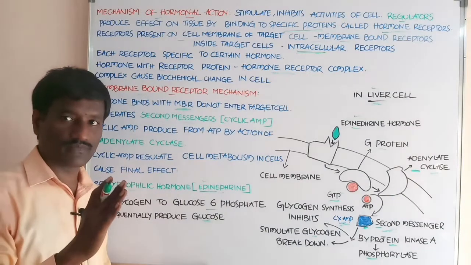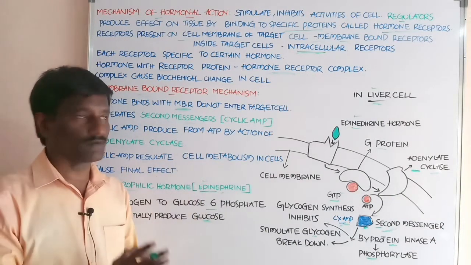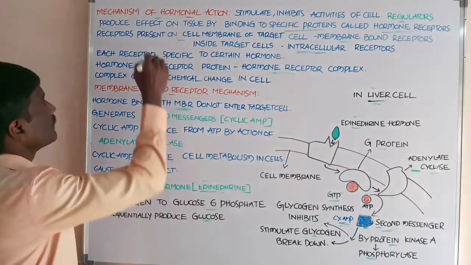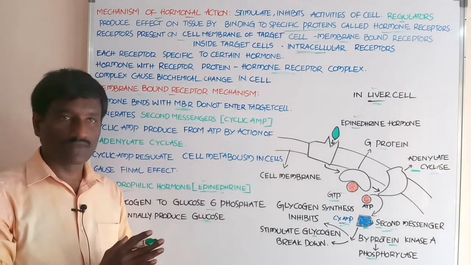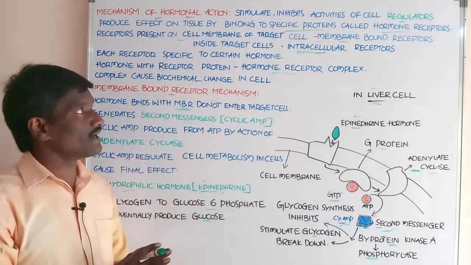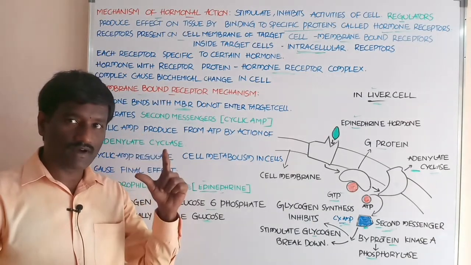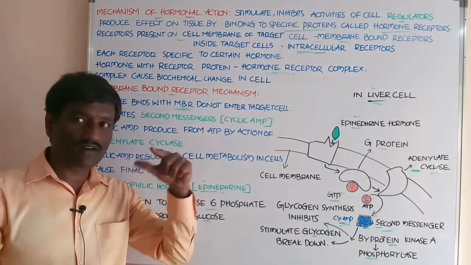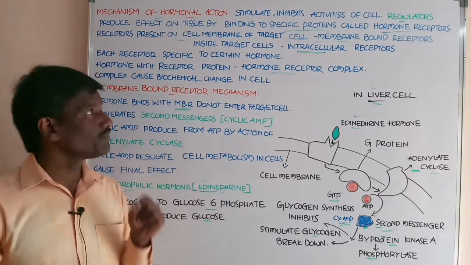Okay, students, it is a very interesting topic. Listen carefully, otherwise it is not understood. Receptors are present on the cell membrane of the target cell.